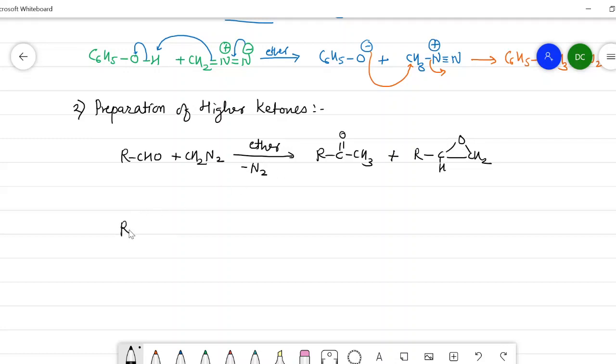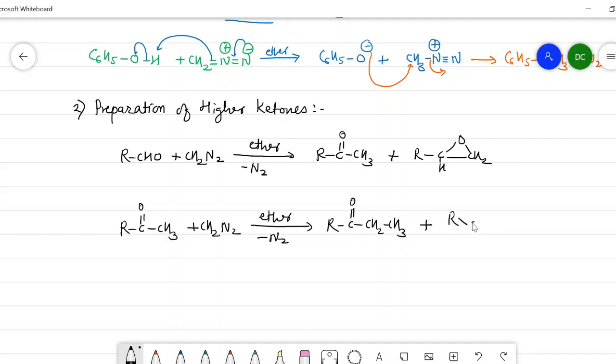Now take the example of a ketone: RCOCH3 plus CH2N2. Here, in ether, minus N2, we get RCOCH2CH3 plus a product like this. Here there is a presence of an epoxide. So the epoxides are side products in this preparation of higher ketones.